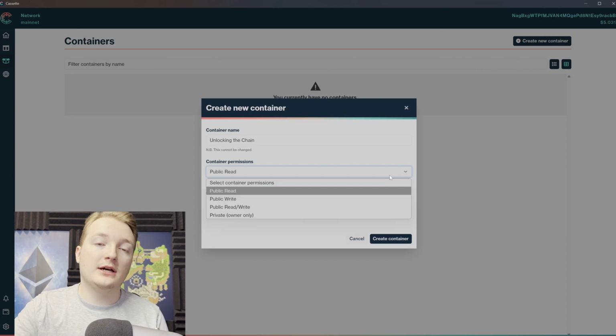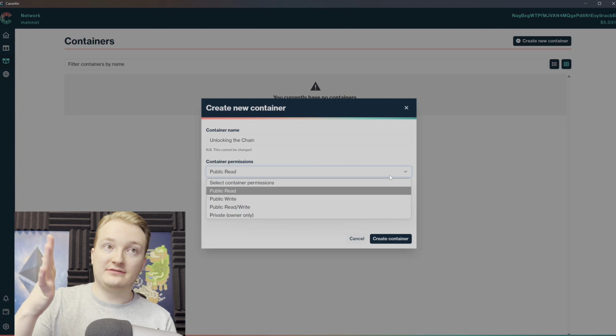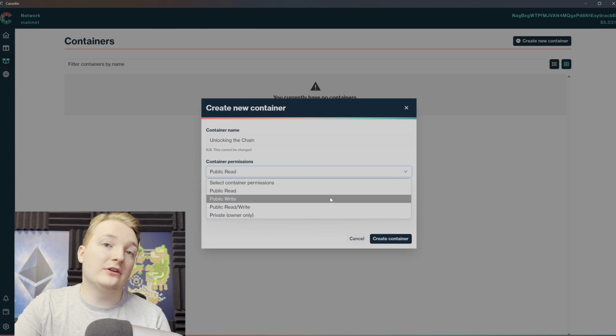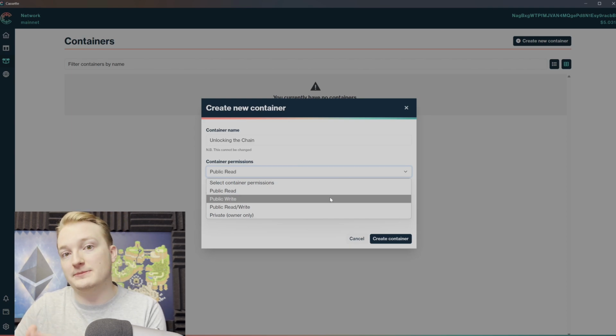Another thing to note, read and write does not mean delete. The owner of the bucket, in other words me, is the only person that is able to delete files within the containers. Write only is good if you want people to use it like a Dropbox kind of thing, a file submission area where they can throw their files in, but they can't actually do anything with them once they've been dropped in.